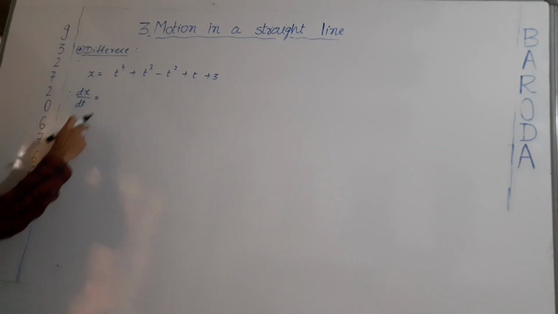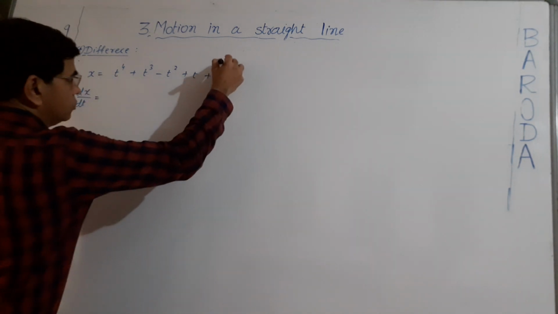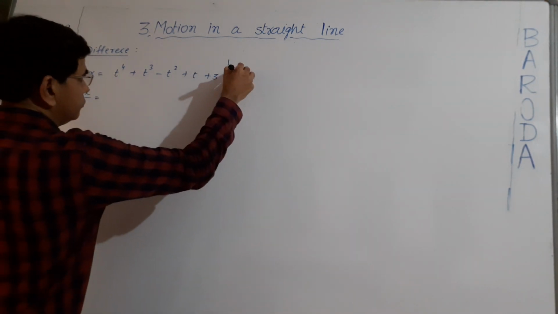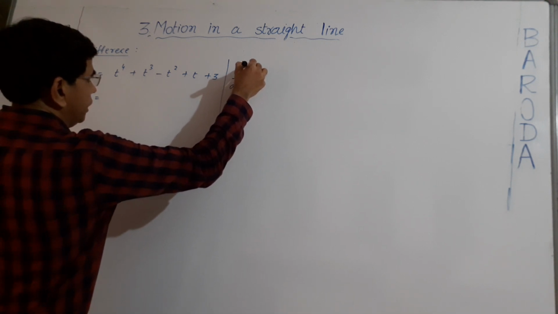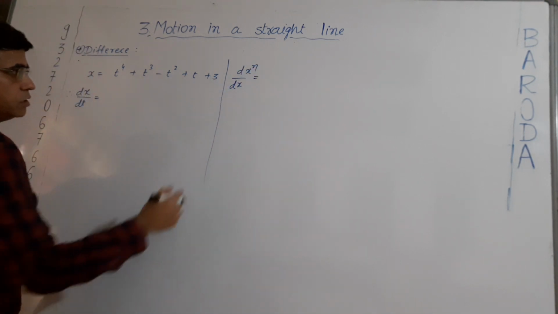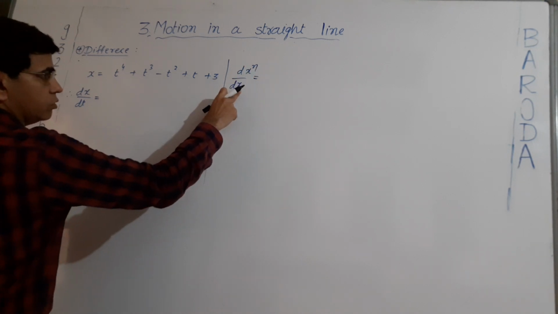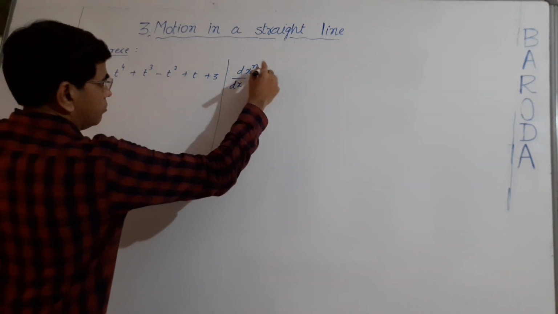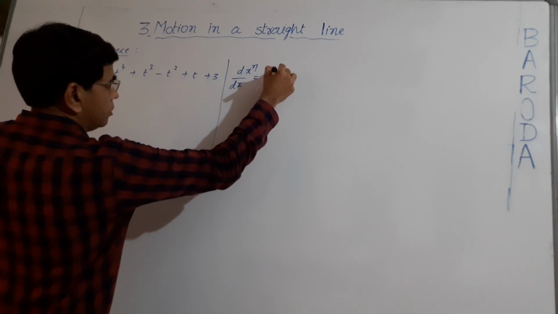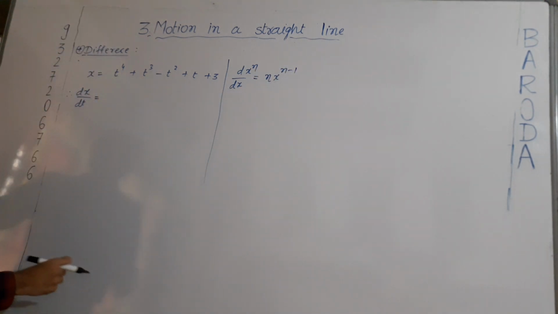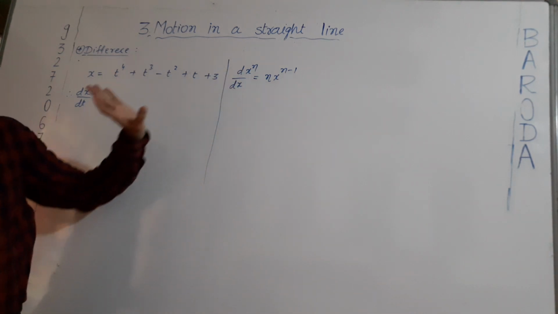What is the differentiation of t raised to 4? Here there is one formula: d by dx of x raised to n. The differentiation of x raised to n with respect to x: the power of x is n, so the power will come in multiplication and one power will decrease. This is the formula d by dx of x raised to n.